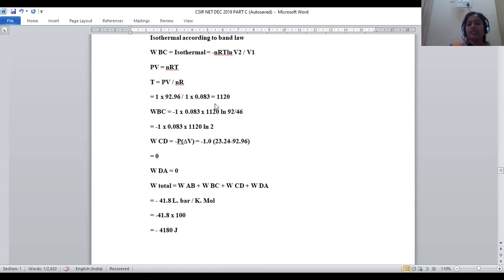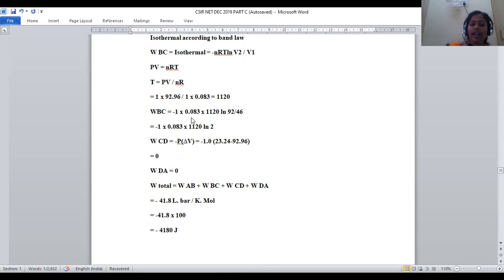Now, let us substitute this temperature in WBC isothermal, right? So minus n is nothing but 1, and the R value is 0.083. T is calculated as 1120. ln of volume V2, 92, by V1, 46. So 92 by 46 will be exactly 2.